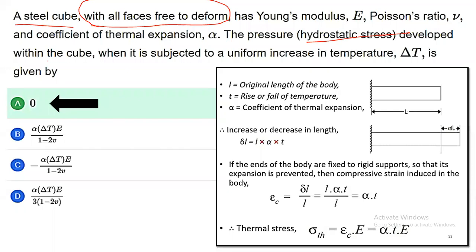Therefore, out of the four options, option A is correct. That is, whatever pressure or hydrostatic stress will be developed in the cube is equal to 0. For that purpose, I told you, you need to understand the thermal stress condition. When thermal stress is developed, there is no deformation, the total body is constrained. And when thermal stresses are not developed, the body is free to expand. If expansion is happening, there is only strain, there is no stress value.